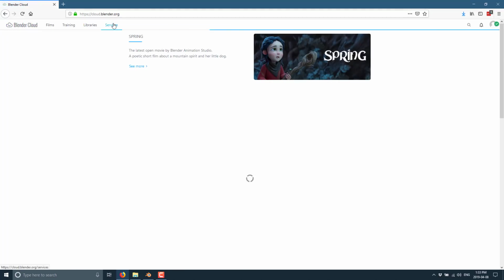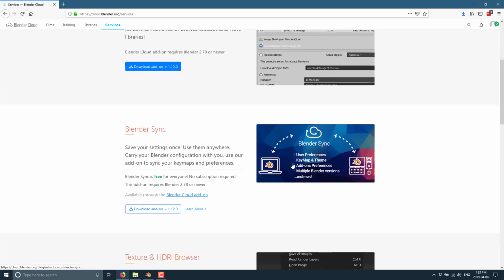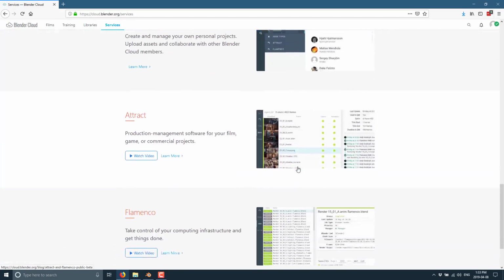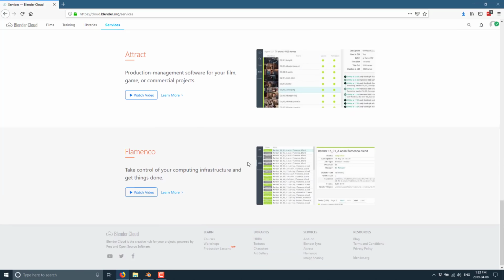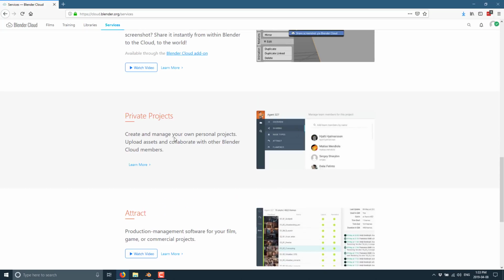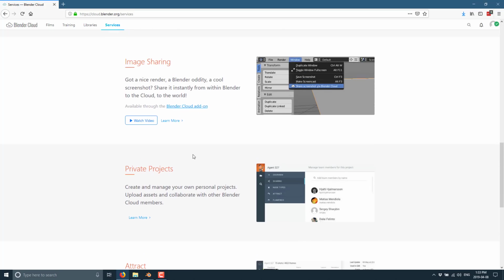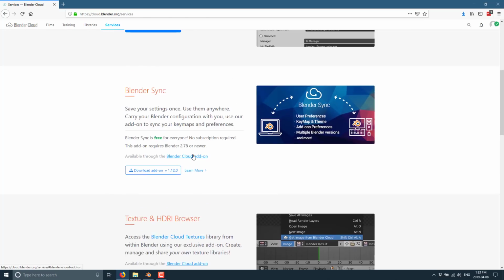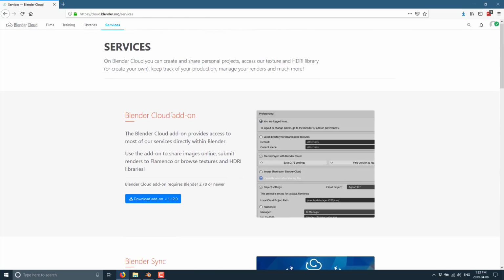If we go over here to services, the one area I'm not gonna really get into, but as I mentioned briefly earlier on, you can use this as an area for you to actually create and manage your own personal projects, upload assets, collaborate with other Blender Cloud members. That functionality is available here, but where I find it most impressive is the Blender Cloud add-on.